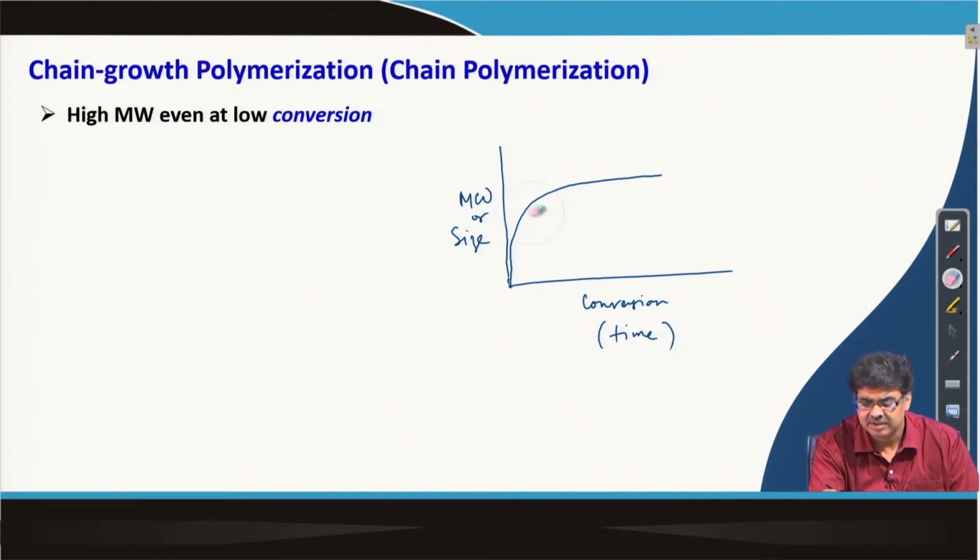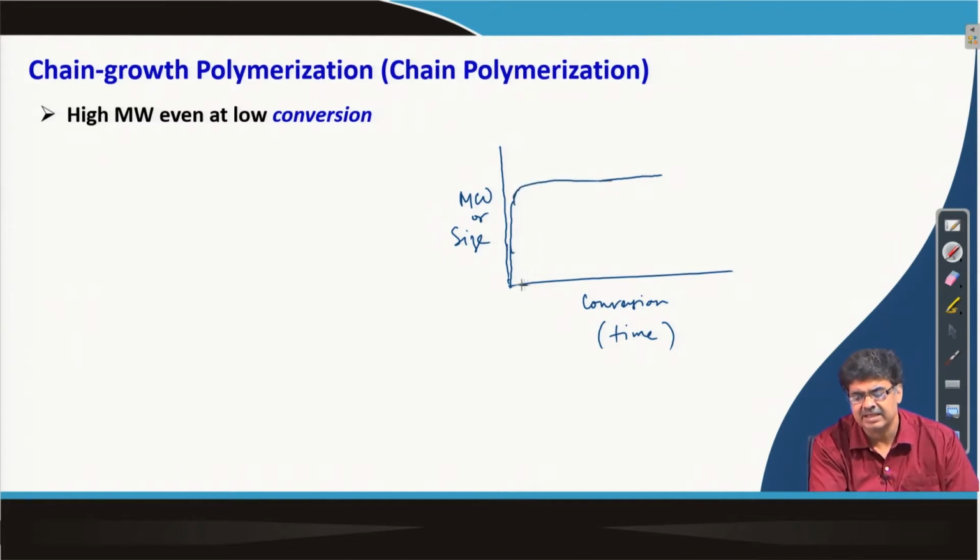I should make it more narrow. So, actually initially at the low conversion itself we are getting a large number of monomer units in a chain. So, the molecular weight of the polymer actually is high even at very low conversion.